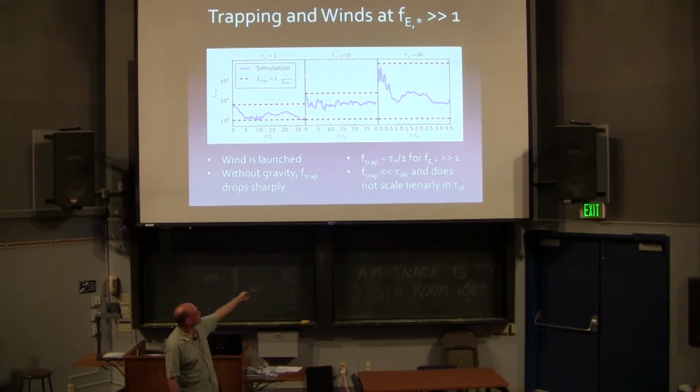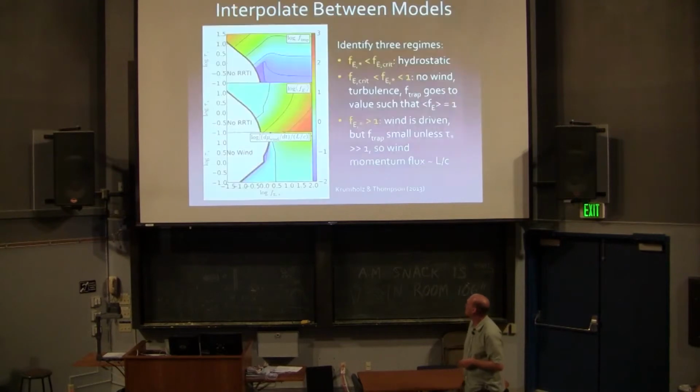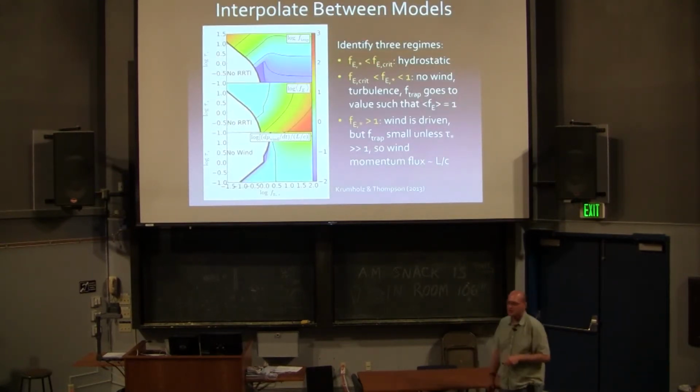This corresponds to a column density of about 30 grams per square centimeter. In solar masses per square parsec, that's like 10 to the 4 or 10 to the 5. That's what's required even to get to an F trap of 10. So I can actually identify 3 regimes.